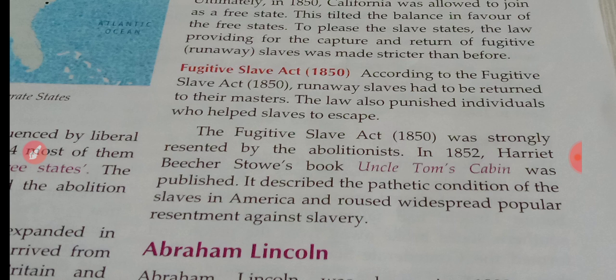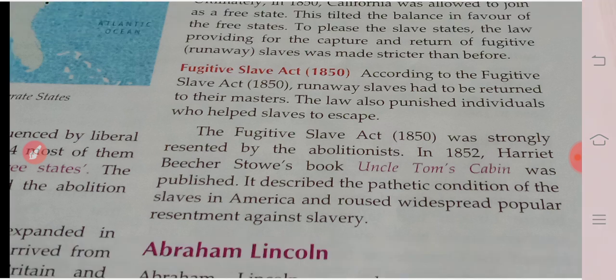In 1856, Lincoln joined the Republican Party.